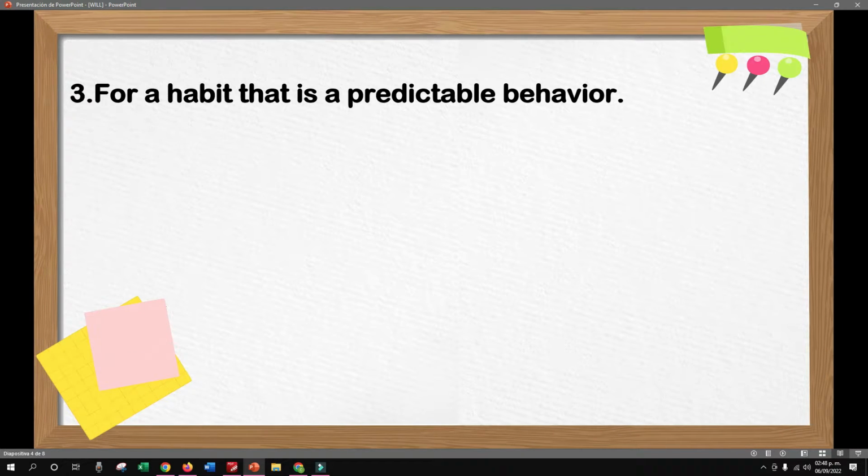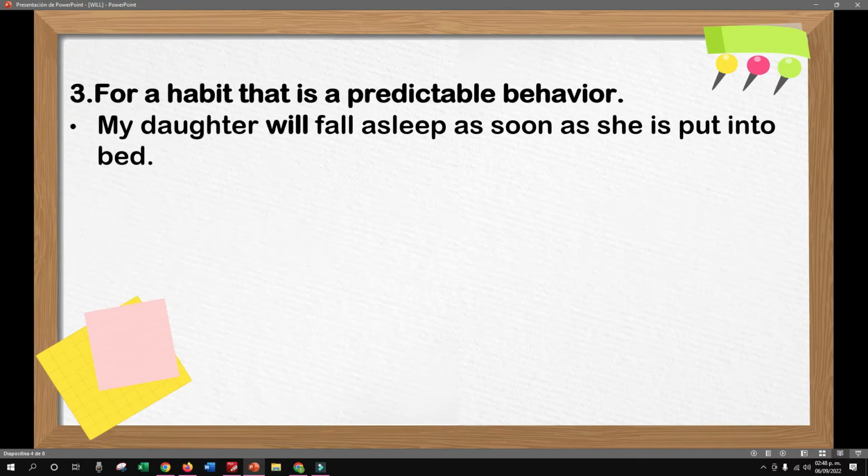For a habit, that is a predictable behavior, for example, my daughter will fall asleep as soon as she is put into bed. This is like a habit that my daughter has. That is a predictable behavior. Es una forma de comportarse de mi hija en este caso, ¿verdad? Mi mija se va a dormir tan pronto como la pongamos en la cama.